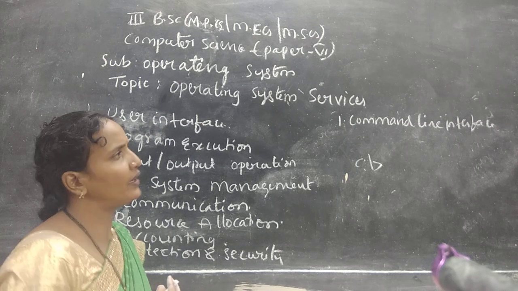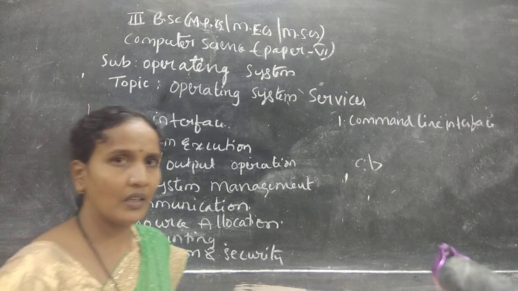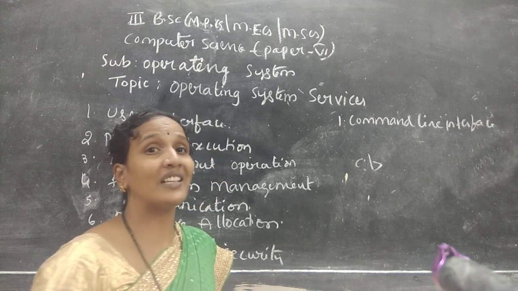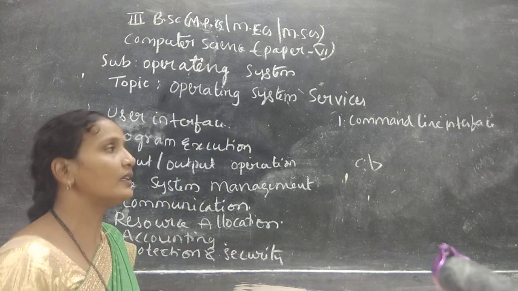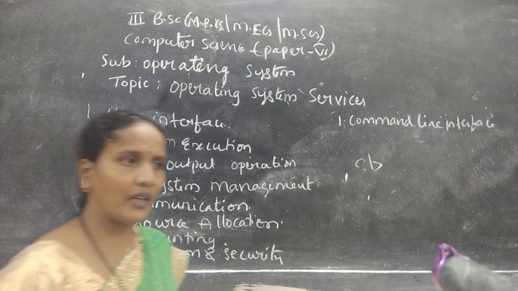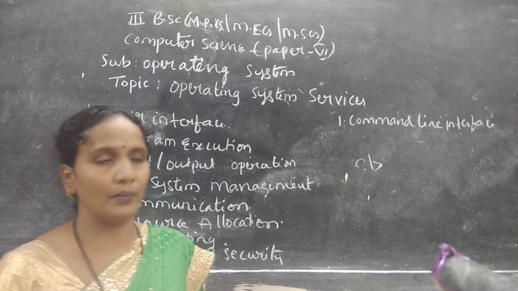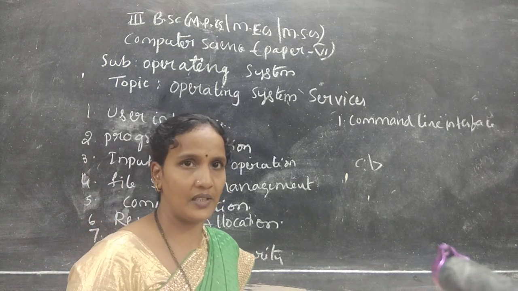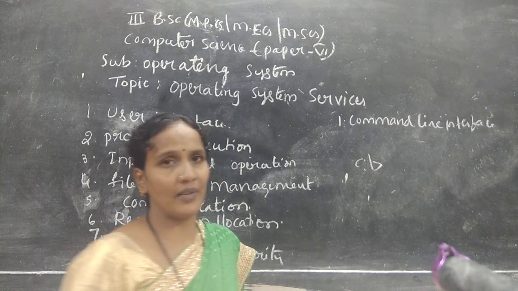Actually, in the command line operating system, whatever actions or services it provides to a user, it will perform when the user gives the command. Means the operating system will understand only commands. So whatever action the user wants to perform inside the system, the user can communicate with the system using a command.